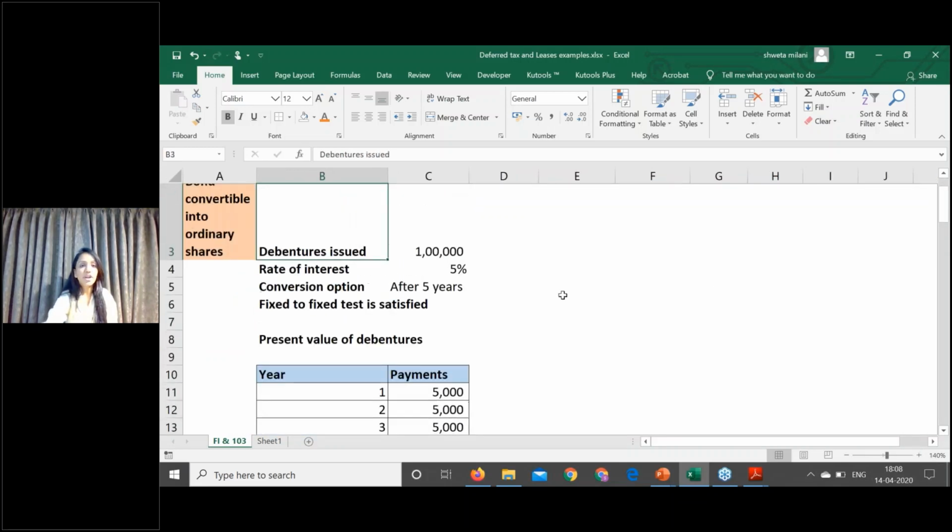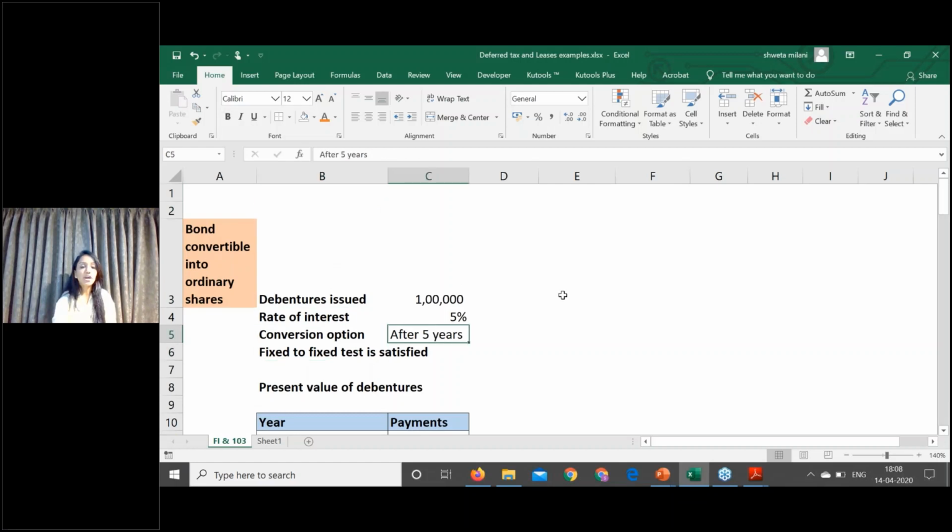The interest rate is 5% because you have a conversion option after a period of 5 years. In that case, the instrument has an equity component as well as a liability component. It is a compound financial instrument. How to account for this instrument? If you need to account for a compound financial instrument, you need to first measure the liability component.